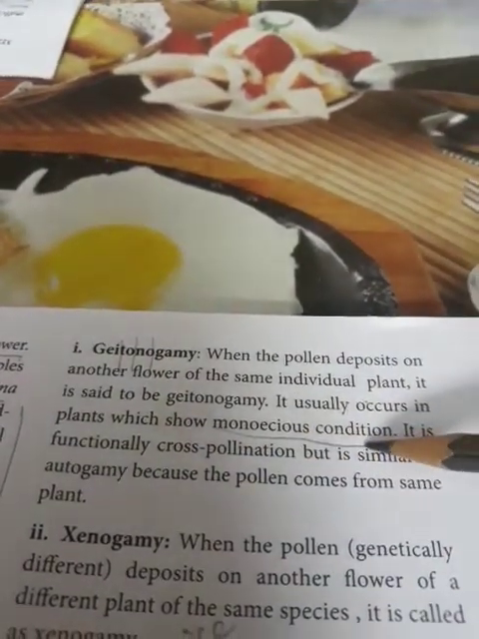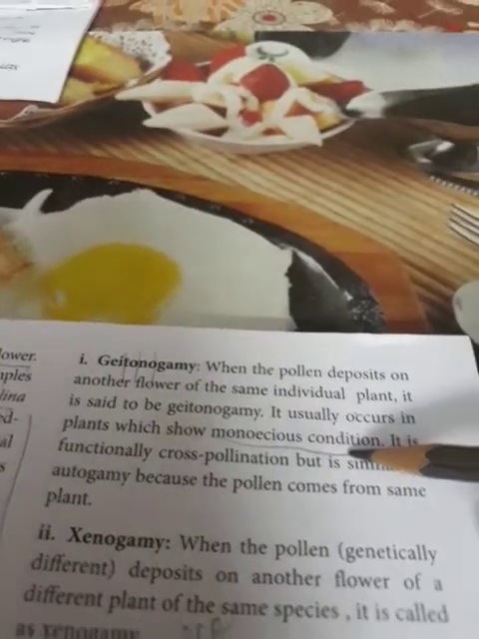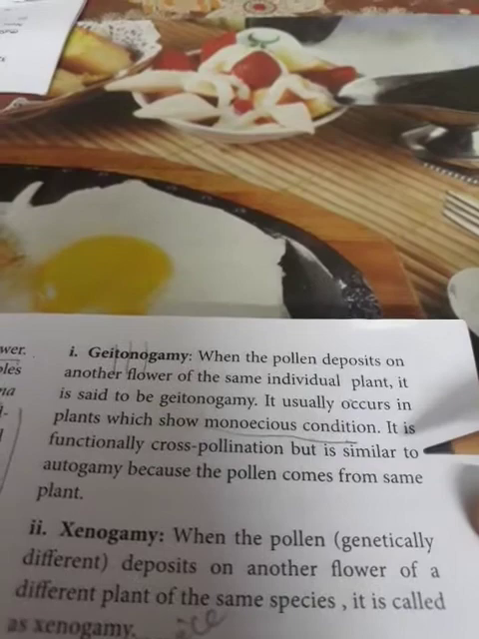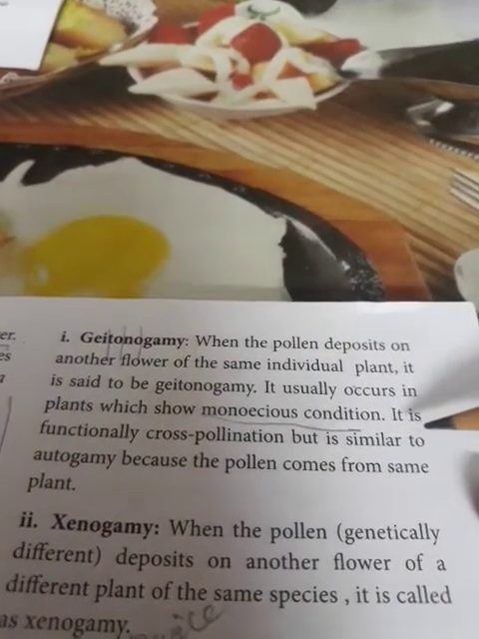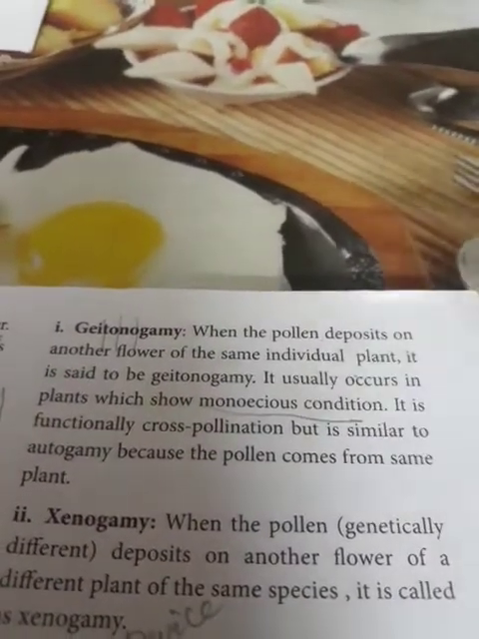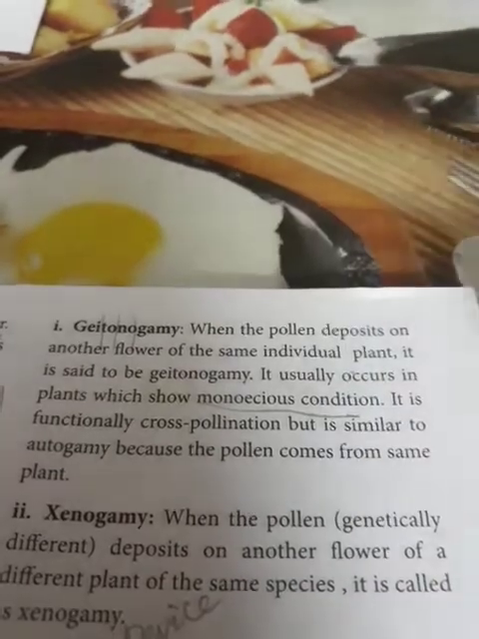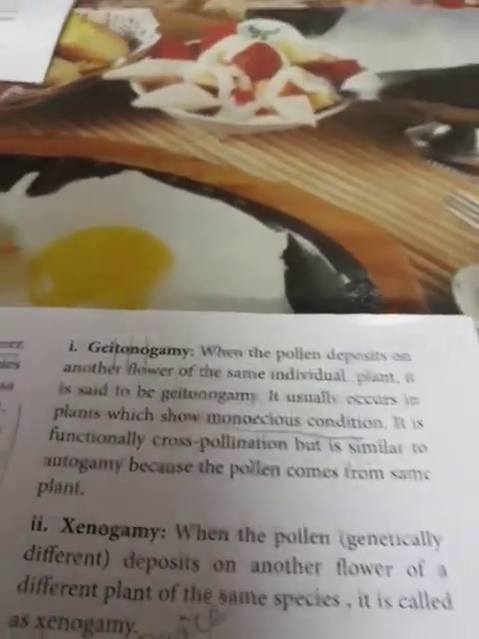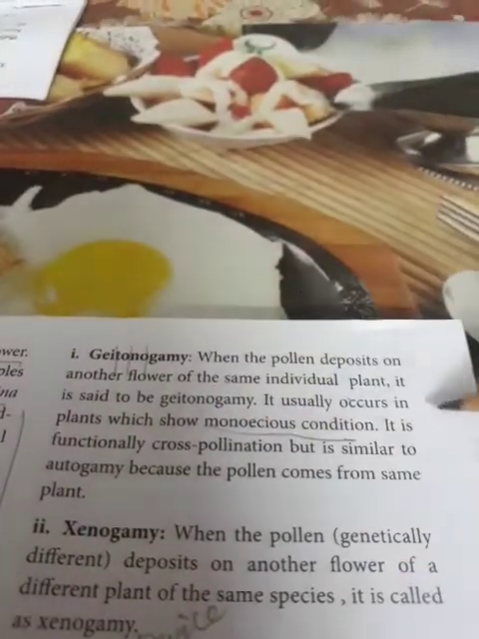Already in 11th standard we have discussed these two words, monoecious and dioecious. Monoecious means the condition where the male and female flowers are separate, not bisexual. They are unisexual flowers that are located in the same plant. Those plants are called the monoecious condition.